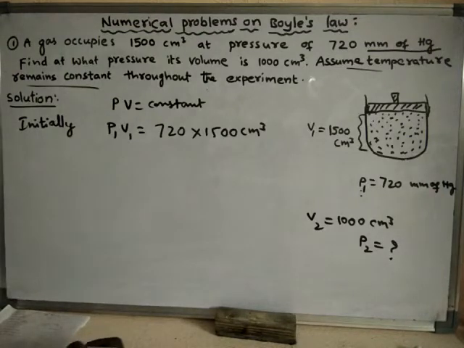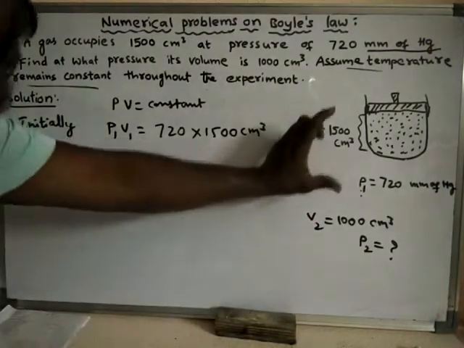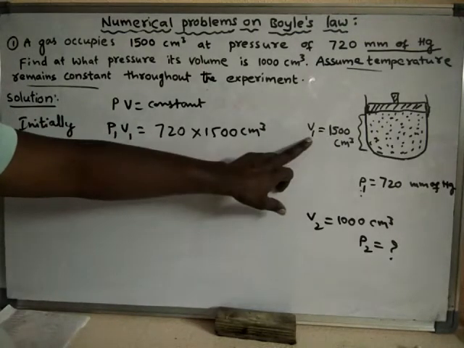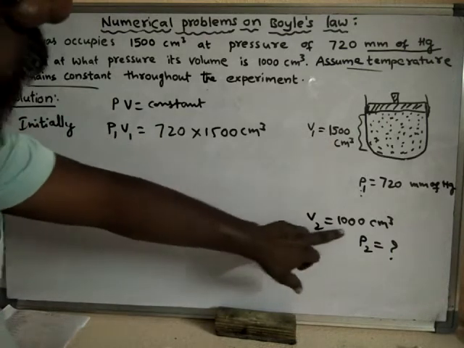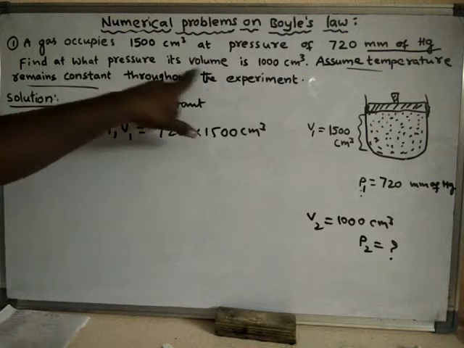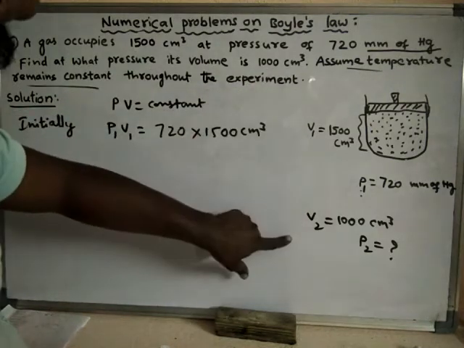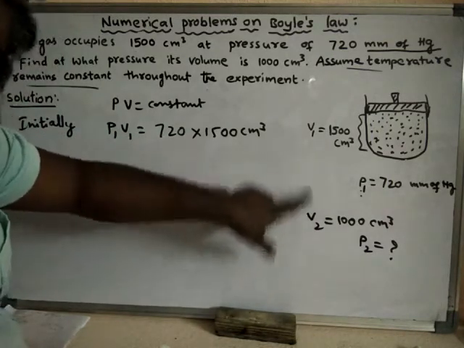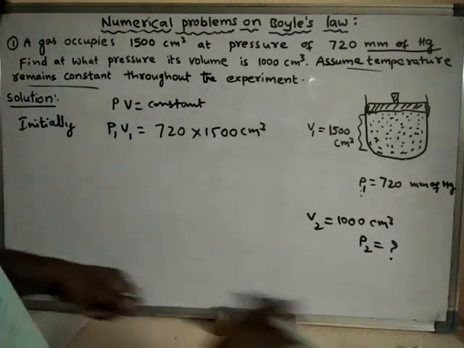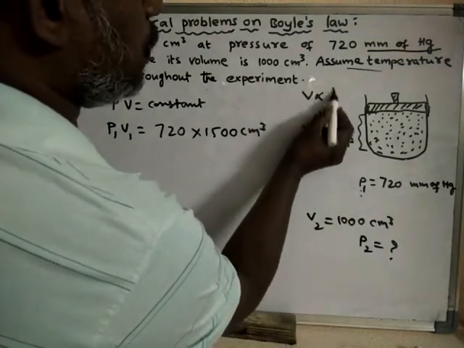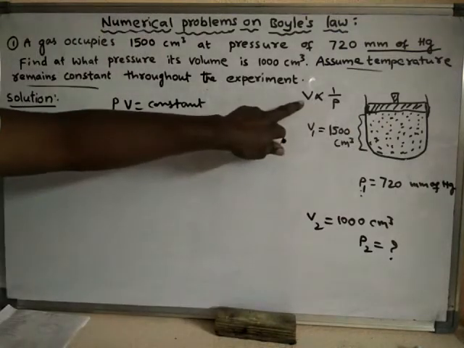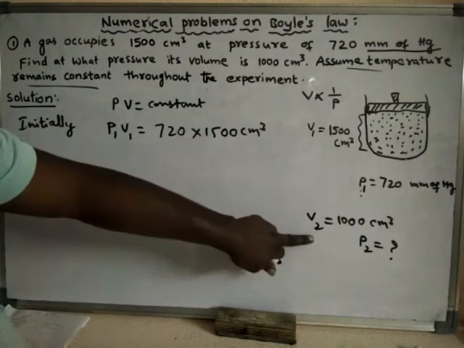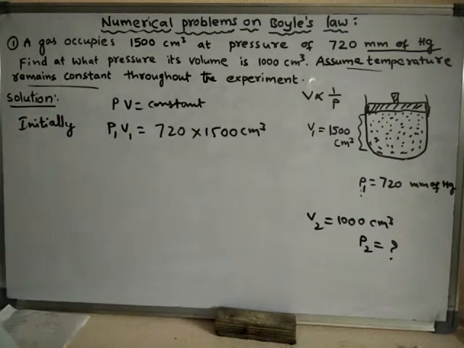Now there is some change in pressure. Look here, the volume is decreased. The initial volume is 1500, but the final volume is 1000 centimeter cube. At what pressure will the volume become 1000 centimeter cube? Always remember that volume is inversely proportional to pressure. So when volume is decreased, the pressure will automatically increase. Here the volume is decreased, so the pressure will be more than 720.